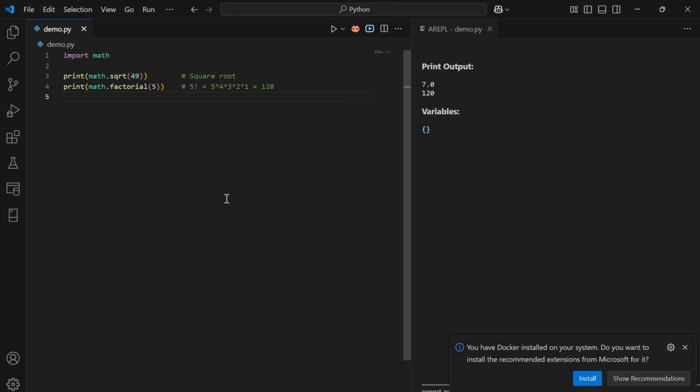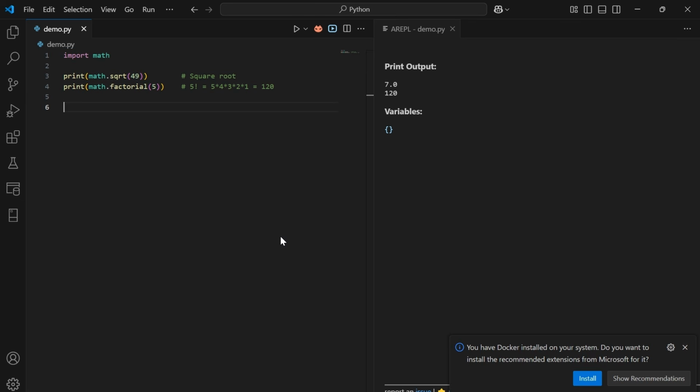For example, consider you want to perform a few mathematical operations like the square root of a number or the factorial of a number. In order to implement the whole logic, it consumes a lot of time. But there is a module called math in Python which will help you out in solving these kinds of mathematical operations. In order to consume the math module, first you need to import it. Since square root and factorial are part of the math module, we access them using math.function_name. So math.sqrt of 49 gives the result 7 and math.factorial of 5 gives the result 120. These are the outputs after performing the mathematical operations using the math module.